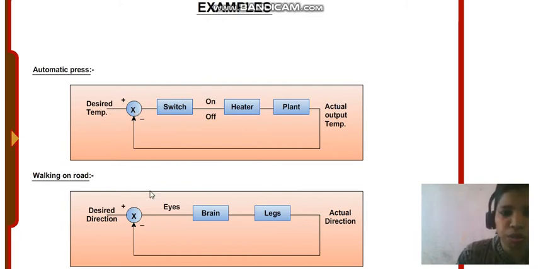Now, a human being is also an example of a closed loop control system. Suppose we are walking on the road, and there is some desired direction. Suppose there is some obstacle, what happens? With the help of the eyes, the brain will give a signal to the legs and change our direction. So this is an example of a closed loop control system.